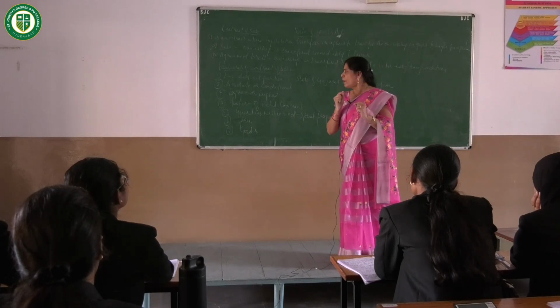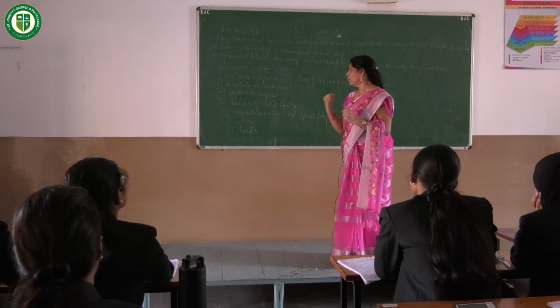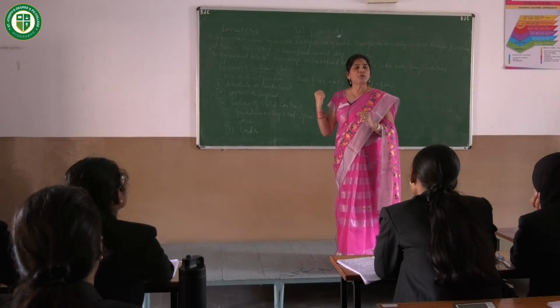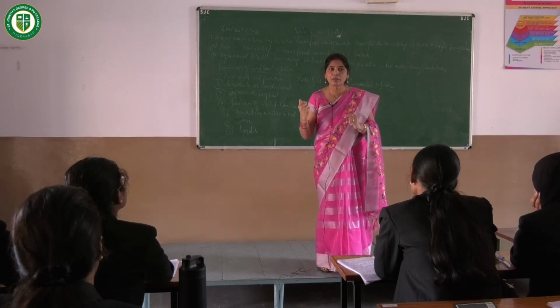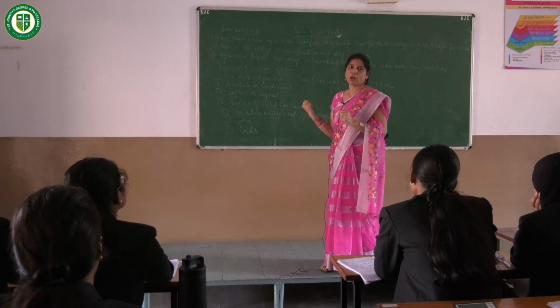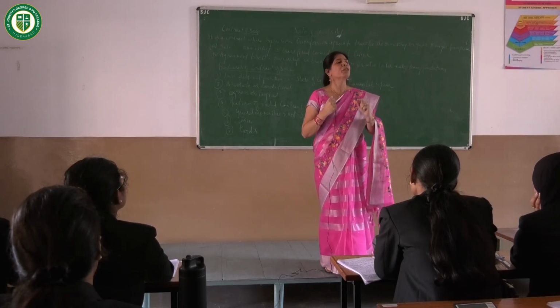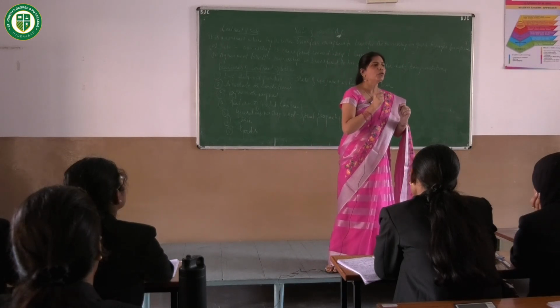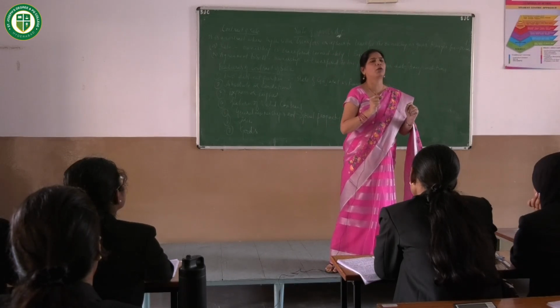Now coming to the next feature of contract of sale, that is there should be transfer of general ownership and not special property. Here general ownership means where buyer has become the owner, so that seller is no more the owner of the goods.